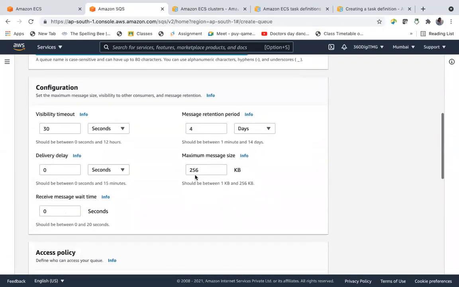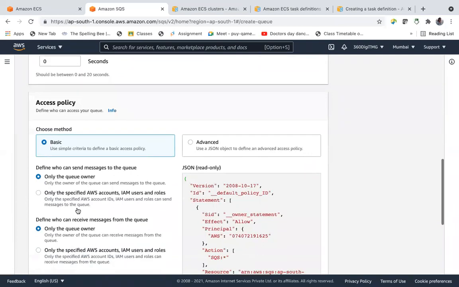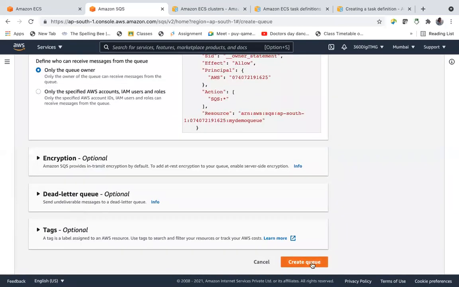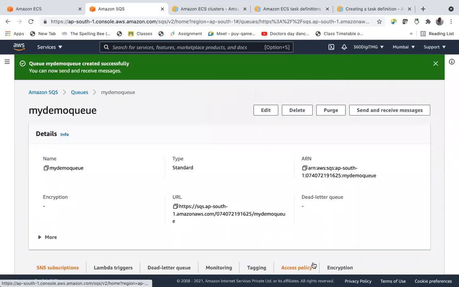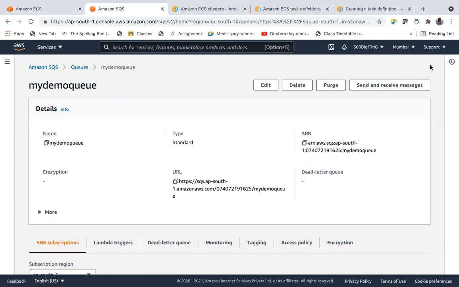And then visibility timeout, for how much time a message is visible. Retention period, for how many days it is going to reside in the queue. And then delivery delay. So to understand this, let us create a queue. See, queue, you can push notifications in the queue, and applications will poll and get that message from the queue.